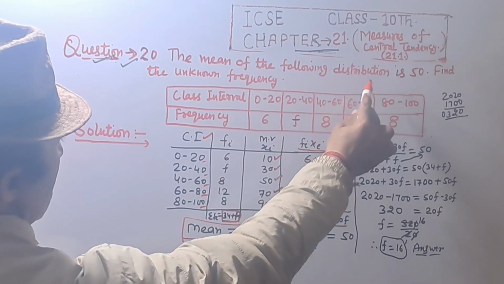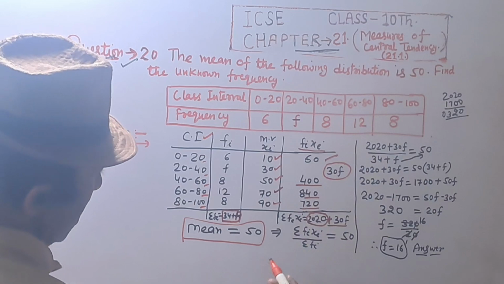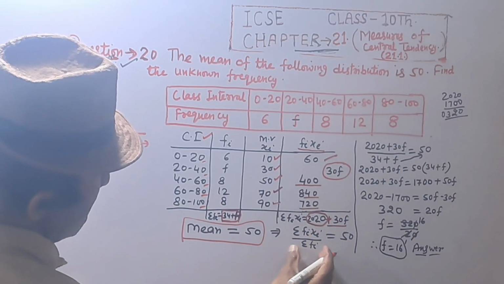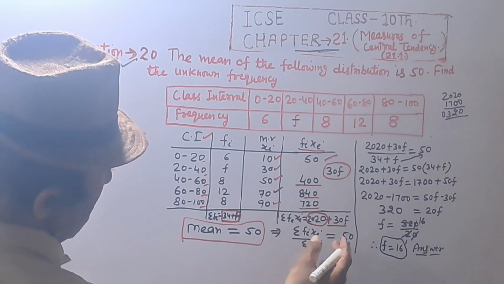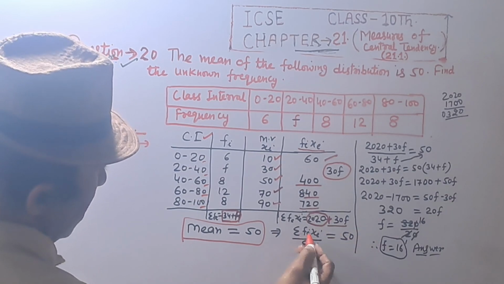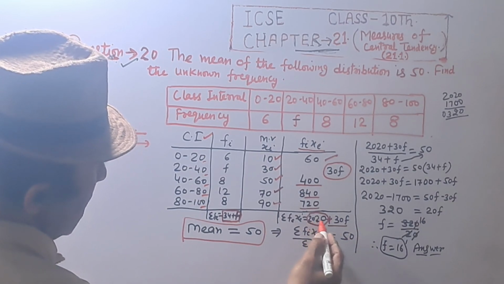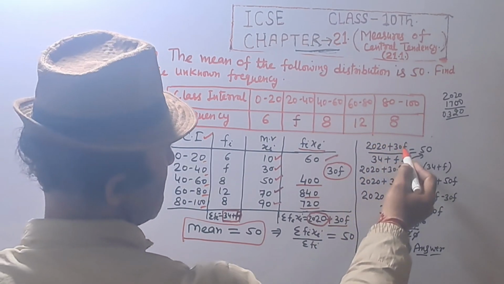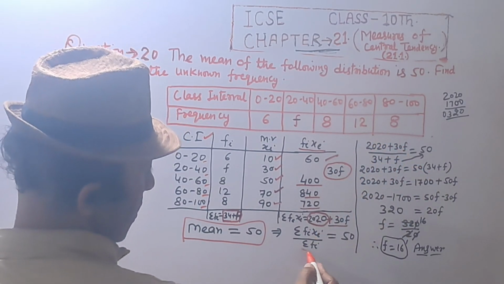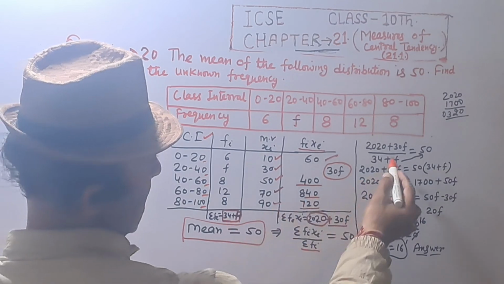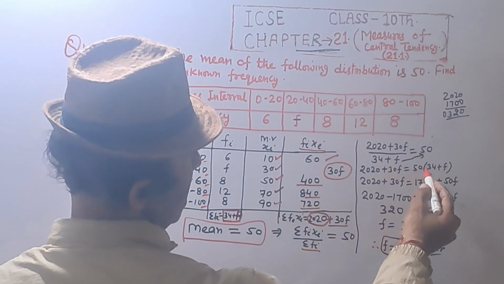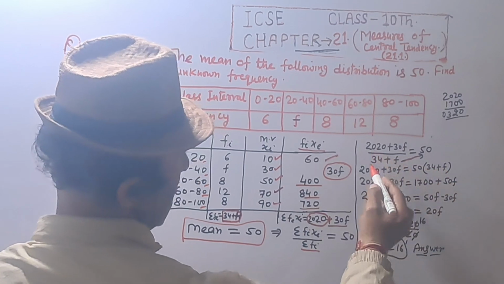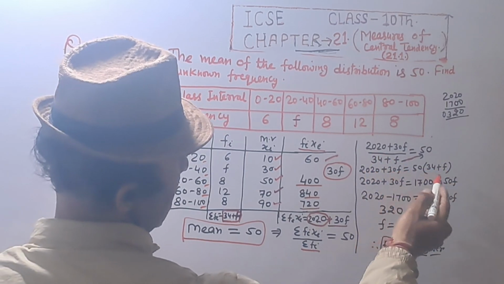Given mean equal to 50, the mean of the distribution is 50, so mean equals summation Fi Xi upon summation Fi, equal to 50. Fi Xi is 2020 plus 30F upon sum of frequencies 34 plus F equals 50. 50 multiplied by 34 plus F is 1700 plus 50F equal to 2020 plus 30F.